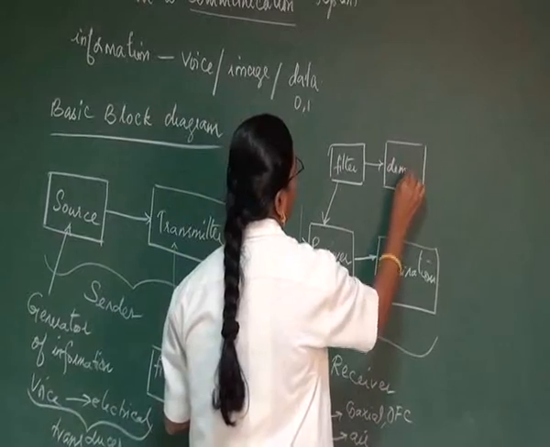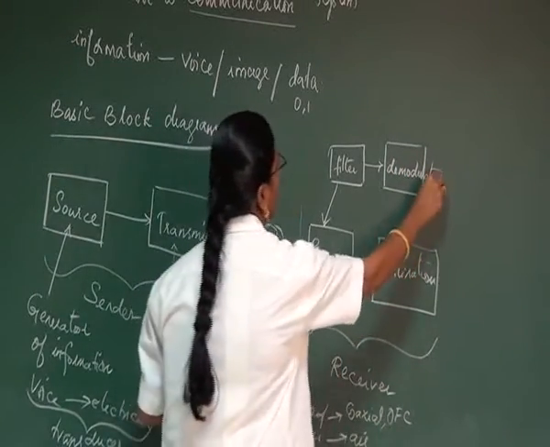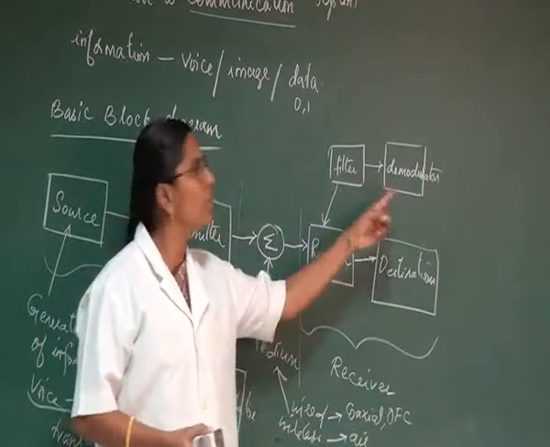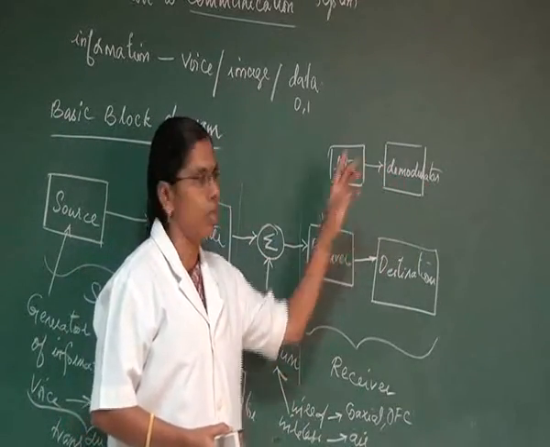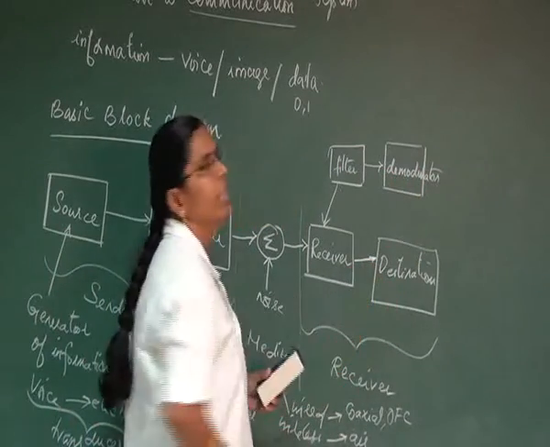So at the transmitting end we have a modulator, and at the receiving end the reverse process of modulation is done, which is called the demodulation process. After demodulation, the signal is directly given to your destination.